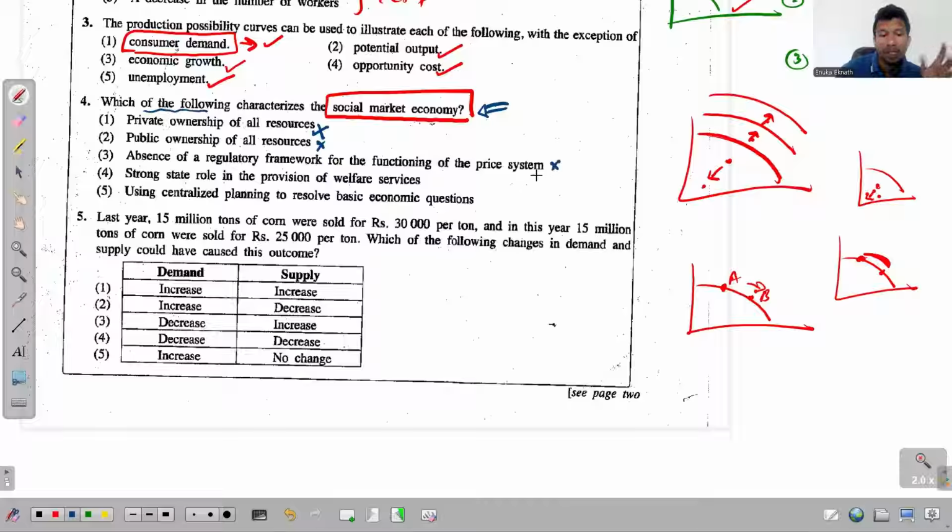No, it's the total opposite. In social market economies, the government intervention is very high. Right. Fourth one, strong state role in the provision of welfare services, 100% true. And that's why I told you government intervention is really high just to ensure social welfare. And this is the main quality that differentiates a free market economy from a social market economy. Fifth one says using centralized planning to resolve basic economic questions. Now, this is a quality of command economic systems.